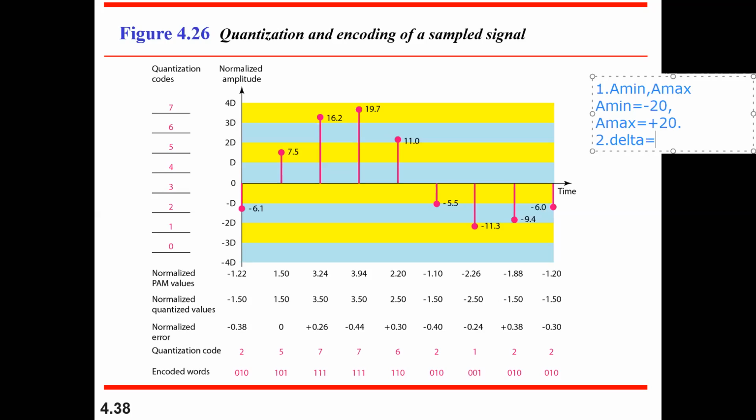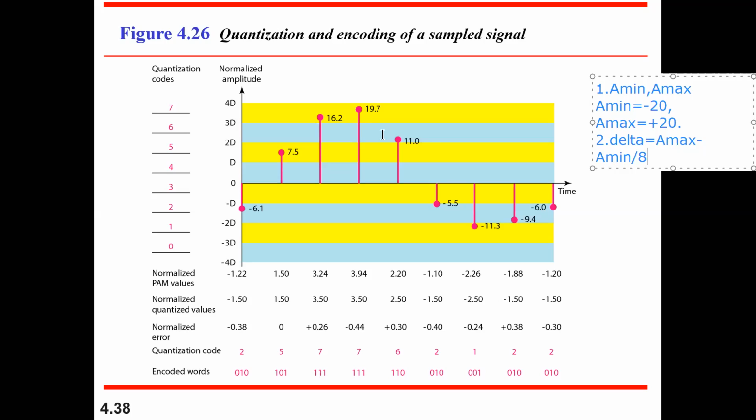It is equal to the maximum amplitude minus the minimum amplitude, divided by the number of levels that you want. If you want 8, you represent it as 8. If you want 9, you can represent it as 9. It purely depends on you.